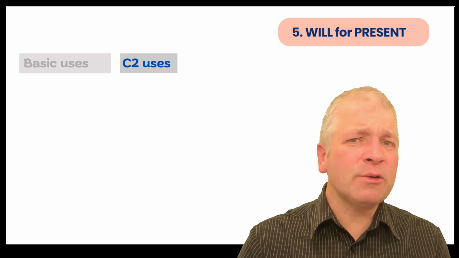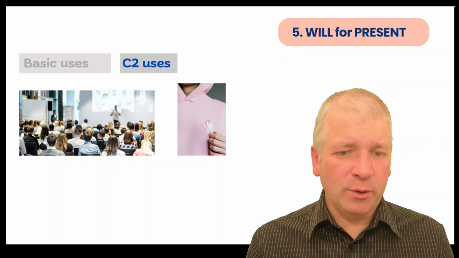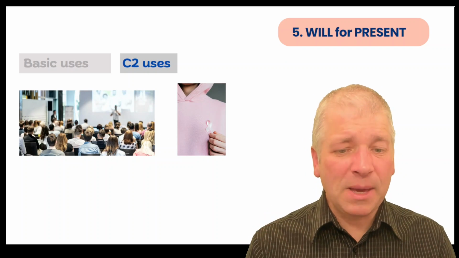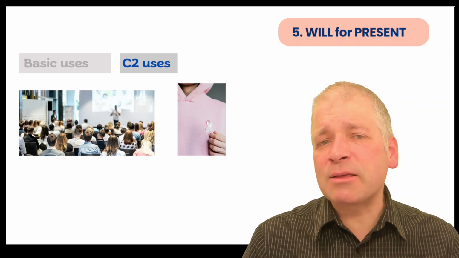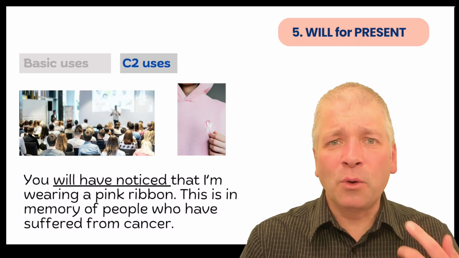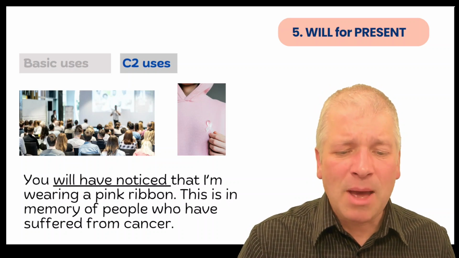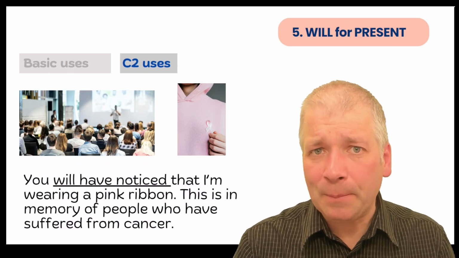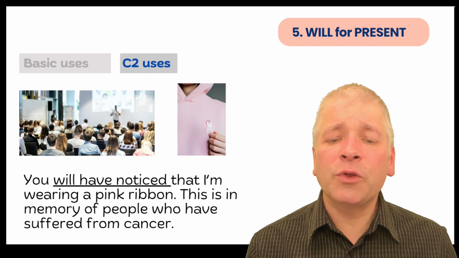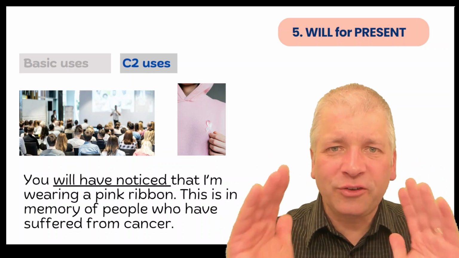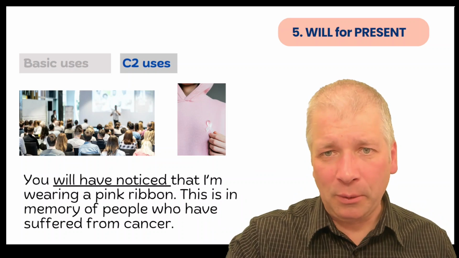At number 5, we can use the will for the present. Imagine you go to a conference with lots of people and the speaker, you notice, is wearing this pink ribbon. Now, in the UK and some other countries, people wear a pink ribbon for this particular reason. You will have noticed that I'm wearing a pink ribbon. This is in memory of people who have suffered from cancer. So here, will have noticed is referring to the knowledge that people have at the time. You're anticipating that people saw this ribbon before you spoke.